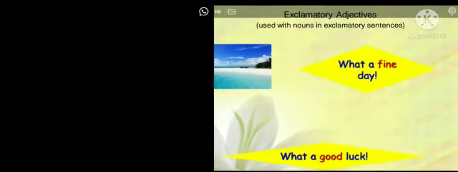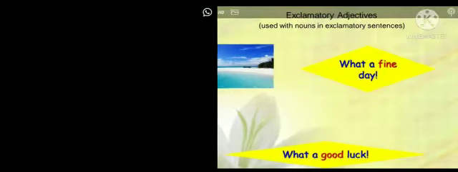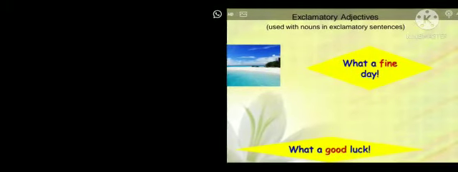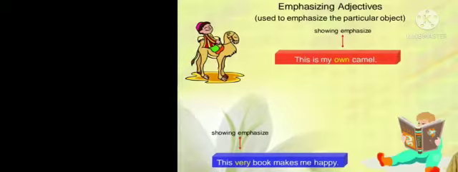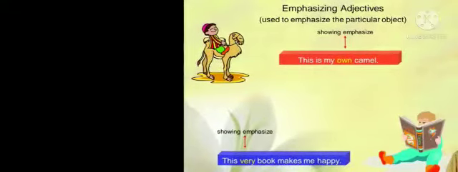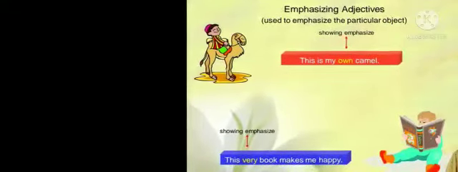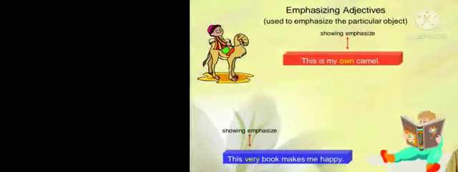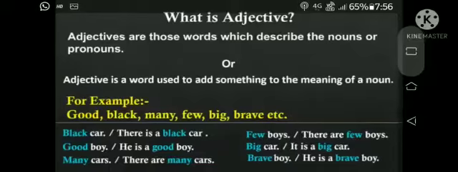It is used with a noun in exclamatory sentences like what a fine day, what good luck, etc. Now the next is emphasizing adjectives. It increases or decreases the effect of the noun. They are modifiers.